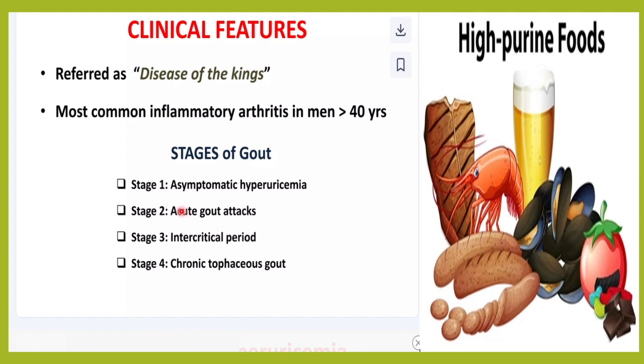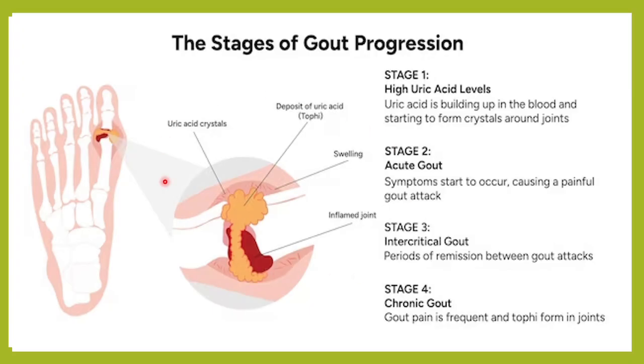Stage 1, that is asymptomatic hyperuricemia. Second stage is acute gout attacks. Third is the intercritical period. And fourth is the chronic tophaceous gout. So this is what I was telling you.